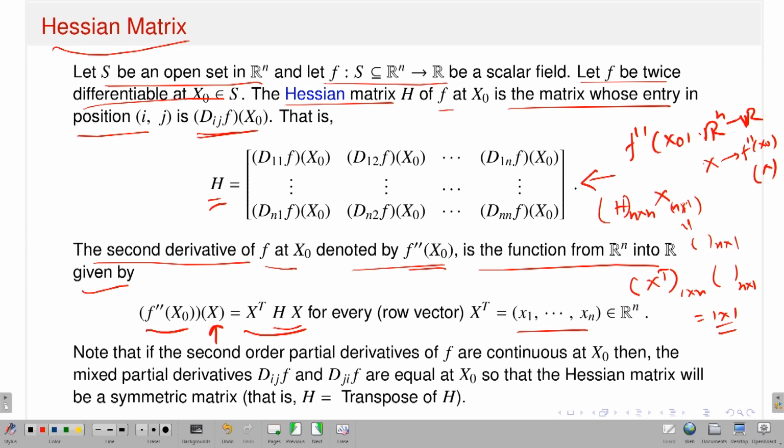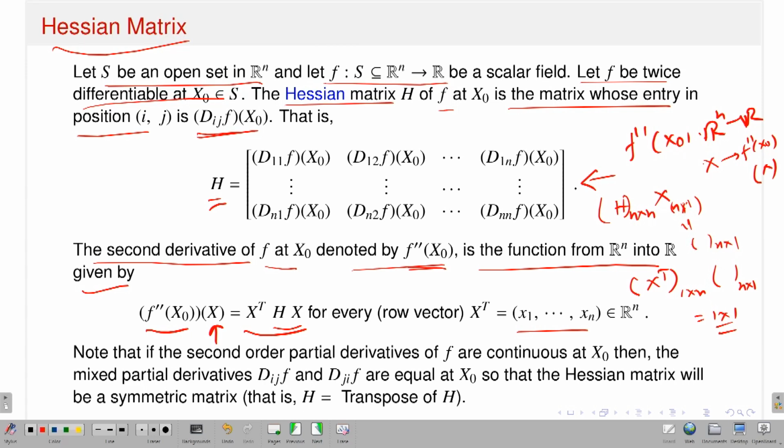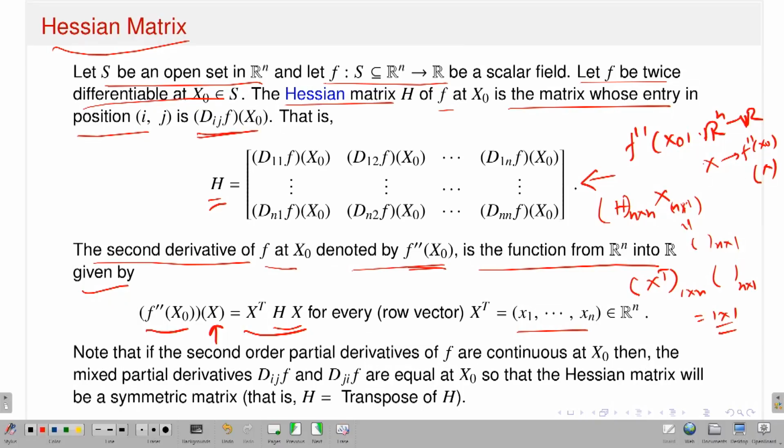Once I have a function f which is twice differentiable, I know the notion of the Hessian matrix. Since my function is twice differentiable, the total derivative exists, that means f double prime at x naught is a linear transformation from Rn to R, and I can write the action of the linear transformation on some vector x in Rn in terms of the Hessian matrix, which is nothing but x^T Hx, where x^T is the row vector x1, x2, ..., xn in Rn. So, that is the connection: how the linear transformation acts in terms of the Hessian matrix.